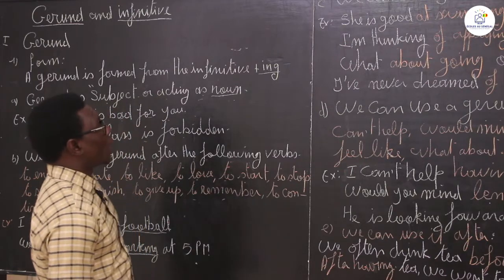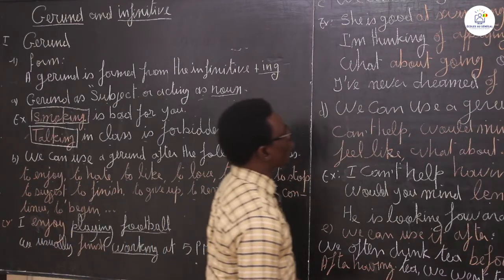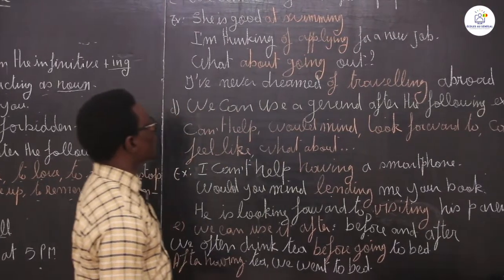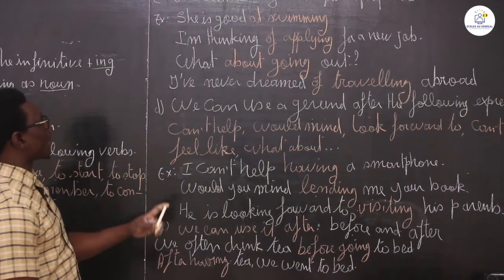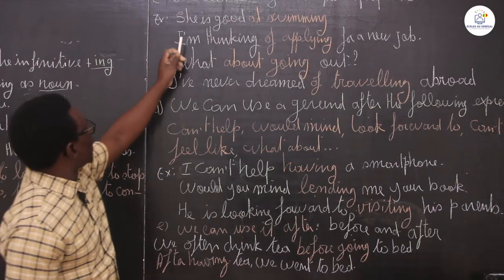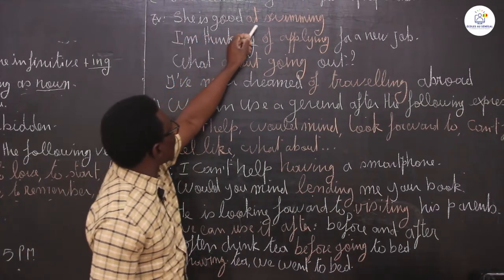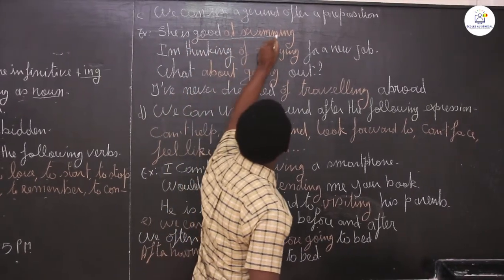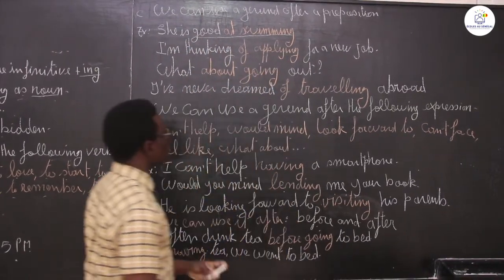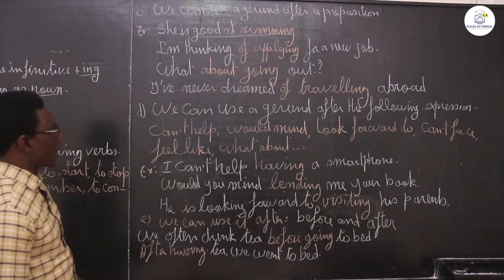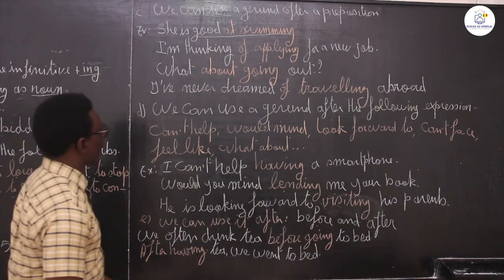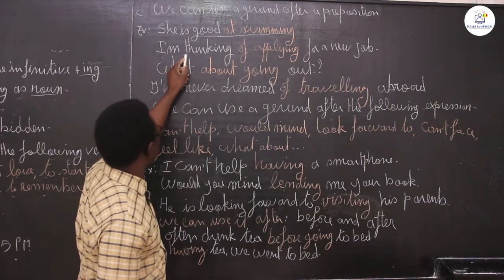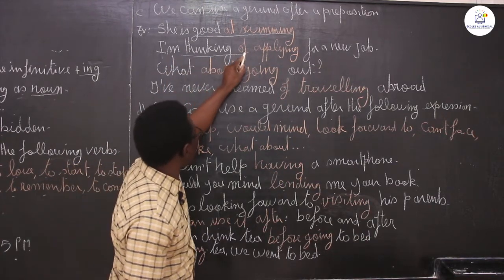We can also use a gerund after a preposition. Like here, she is good at doing something. She is good at swimming. I am thinking of doing something.